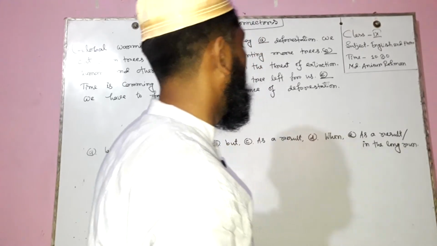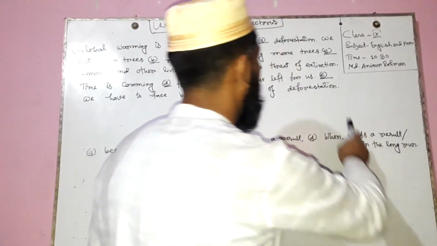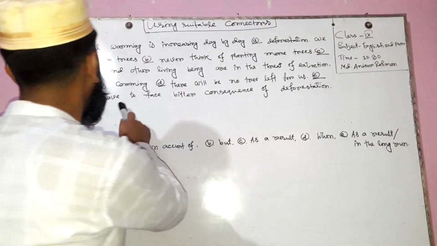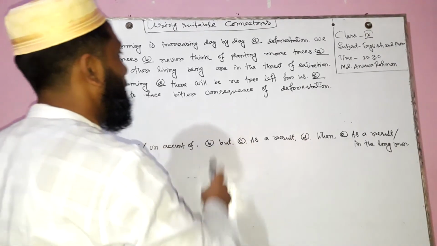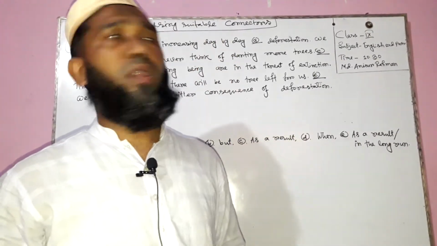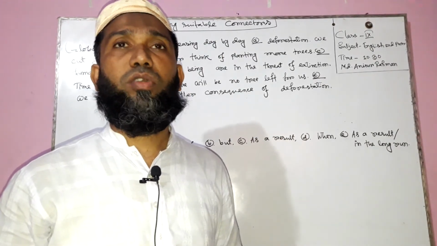This connector will be as a result, or in the long run. So in this place we can use as a result or in the long run. We have to face bitter consequences of deforestation. In this way we can solve these blanks using suitable connectors.